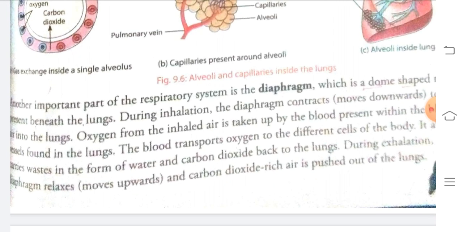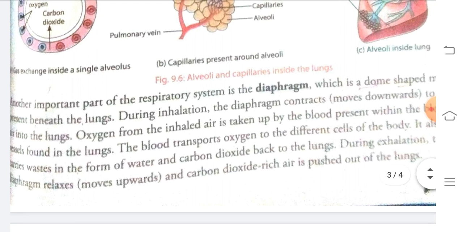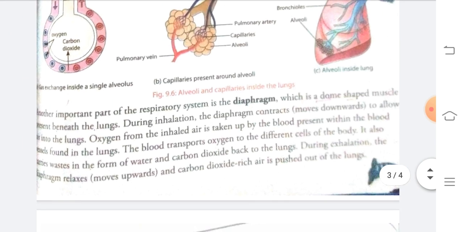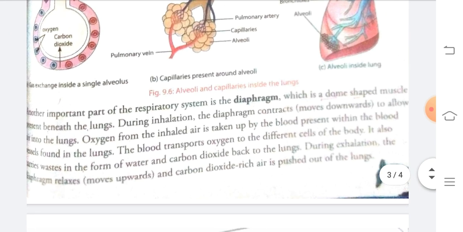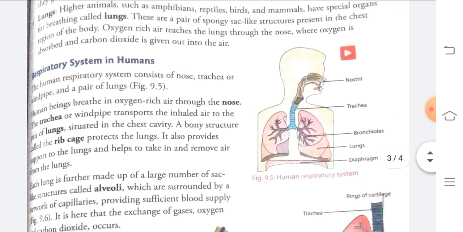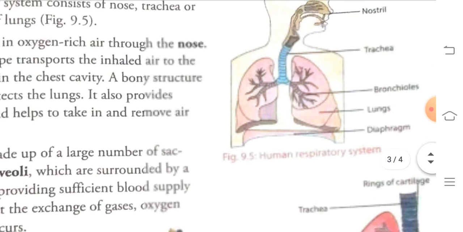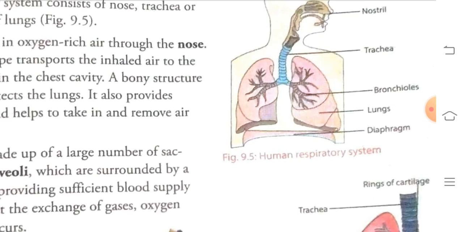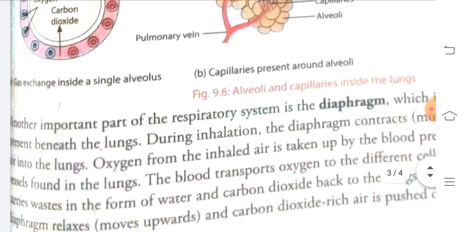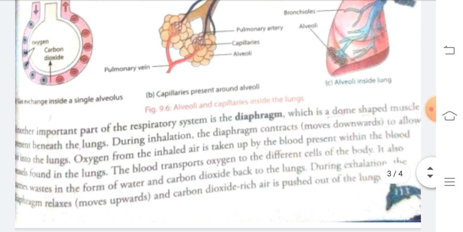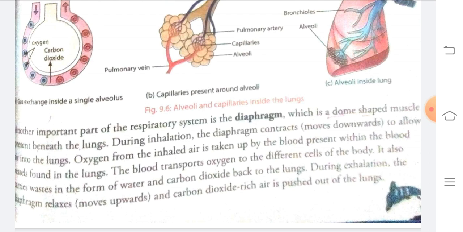Finally, the last important part of the respiratory system is the diaphragm. What is a diaphragm? See, this is the diaphragm. It is a dome-shaped muscle present beneath the lungs, just below the lungs.